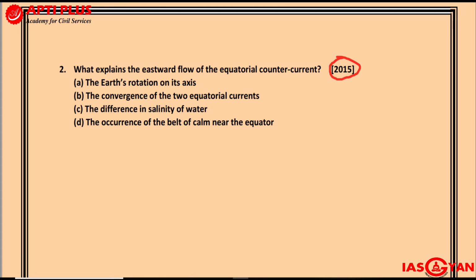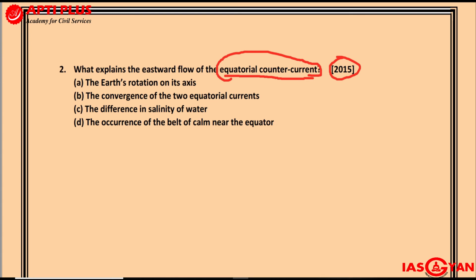The question is, what explains the eastward flow of the equatorial countercurrent? This is also a question from the oceanography section of physical geography. The question is asking what explains the eastward flow of the equatorial countercurrent. Now, you will only be able to answer this question, or even attempt it, if you are aware of this particular ocean current, that is the equatorial countercurrent. For this you have to remember that particular page of the atlas which contains the ocean currents. Okay, the first option is A, the Earth's rotation on its axis. B, the convergence of the two equatorial currents.